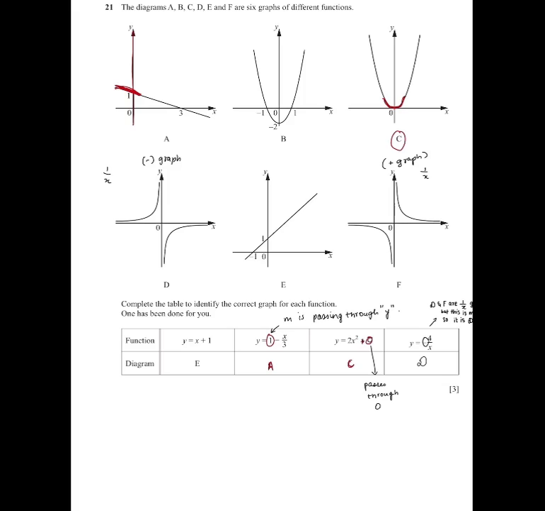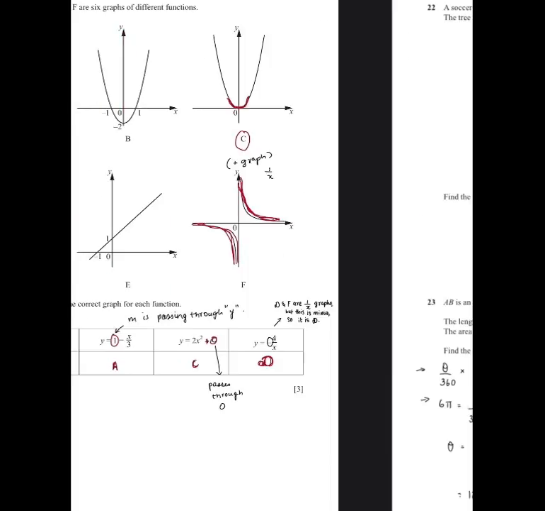So you know that D and F are 1 by x graphs. Since they are like this, you know that D and this diagram F are 1 by x graphs, but we do not know which is the positive and which is the negative. So which is the negative is this part, because it is starting over here and it is going here. If it is positive, you see it is on this part and then this. That's why D is the correct answer, as it is negative, which is this.